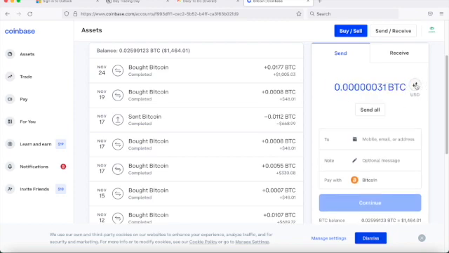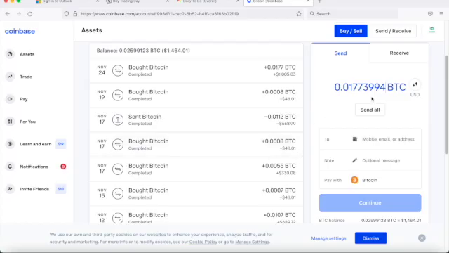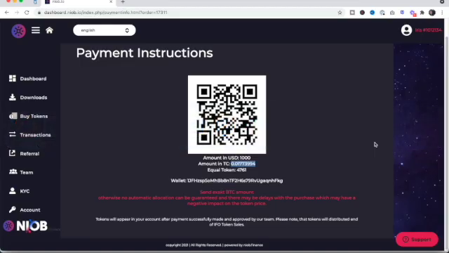Now, if this was $1, this was so frustrating trying to put this number in here because it wasn't letting me. So let's see. That's in dollars. We want it in Bitcoin. So what I'm going to do is copy and paste that exact number. The number that we saw right here, 0.017, make sure it's right, 0.0, yep, that's right. And then the 2 is going to be this number. All right, so otherwise no automatic allocation.